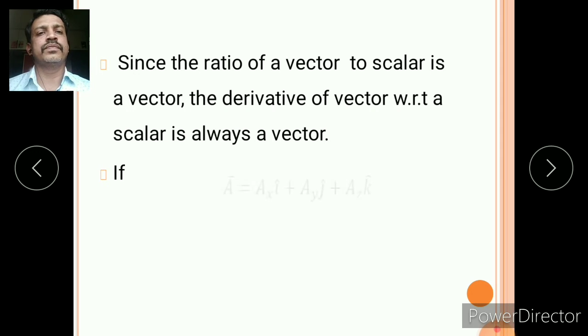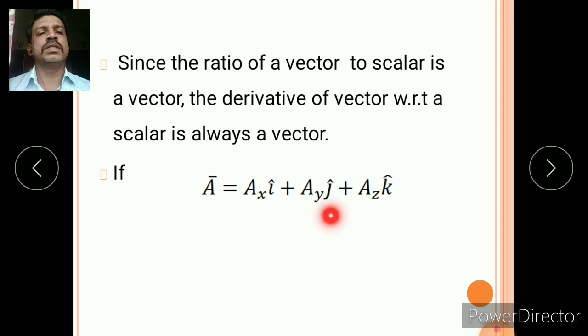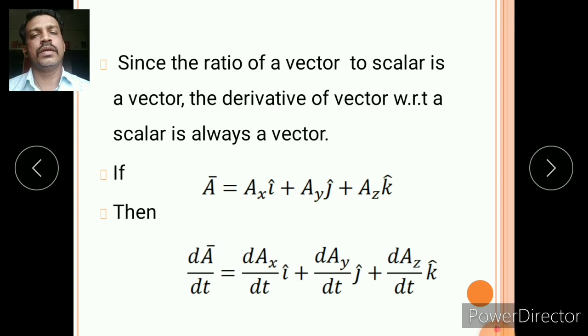If A equals Ax i plus Ay j plus Az k, then the derivative of A with respect to t, that is dA by dt, equals dAx by dt i plus dAy by dt j plus dAz by dt k. So this is the derivative of this vector A with respect to t.